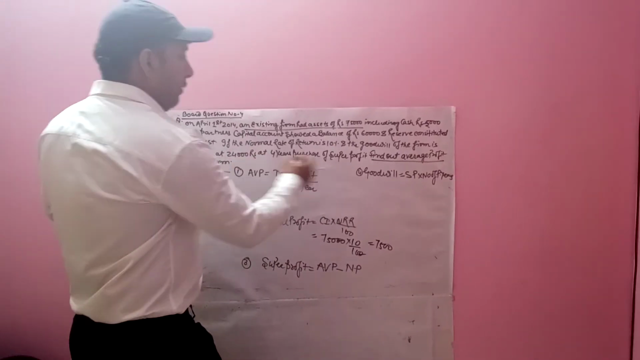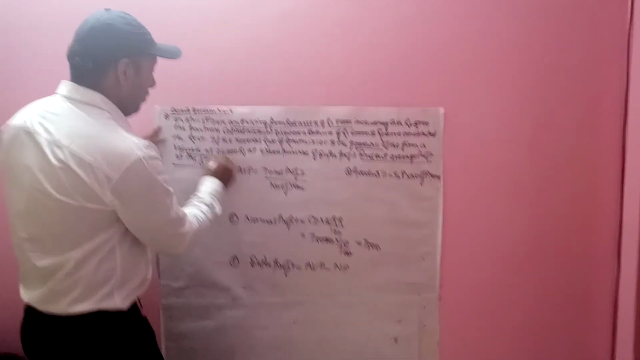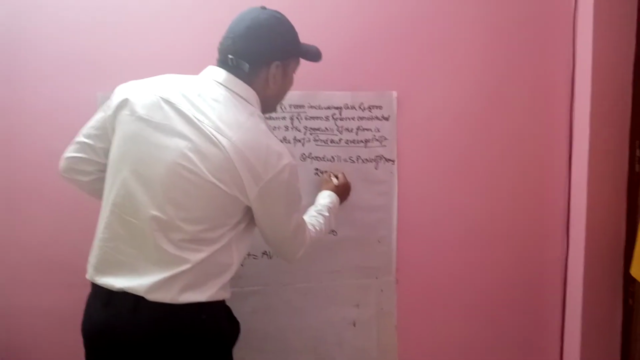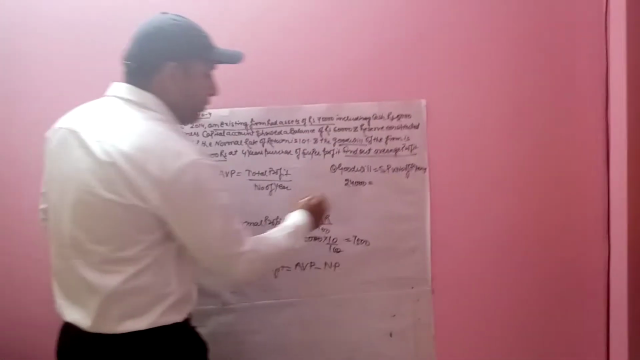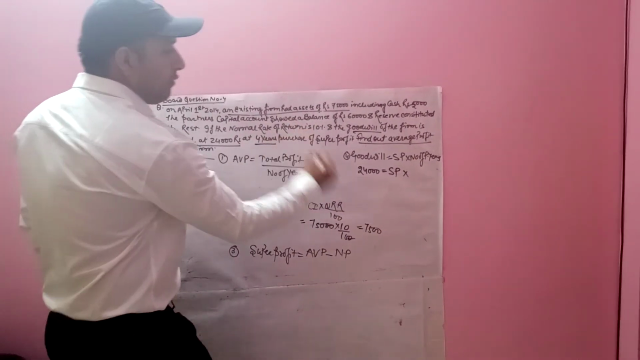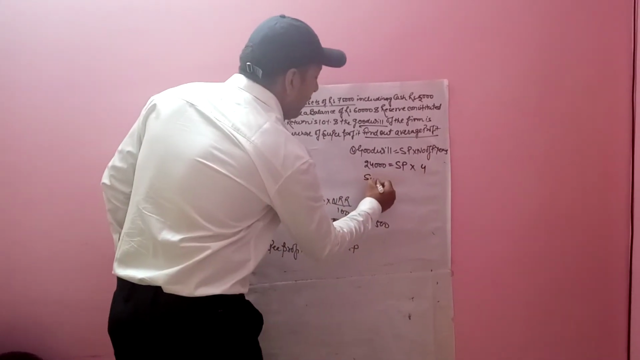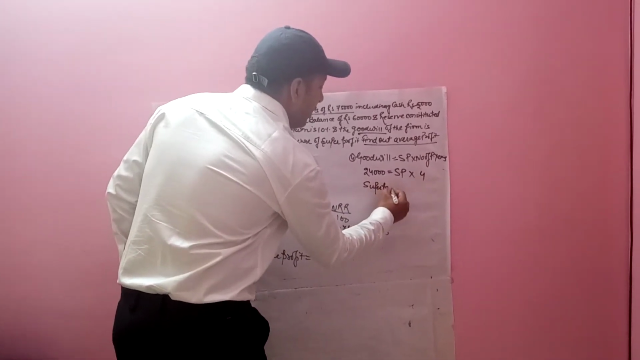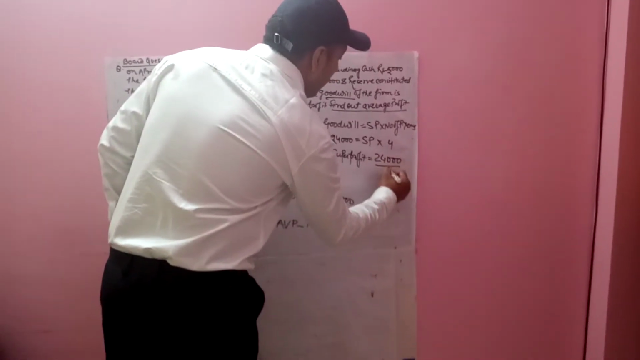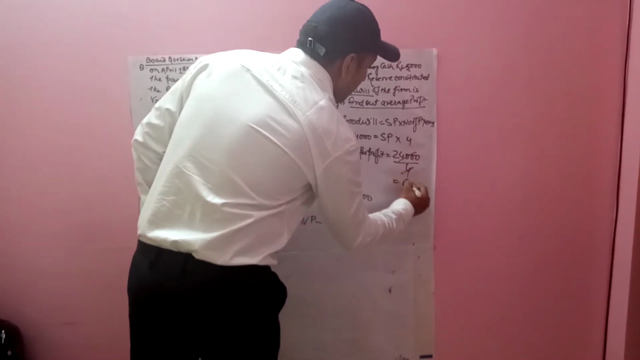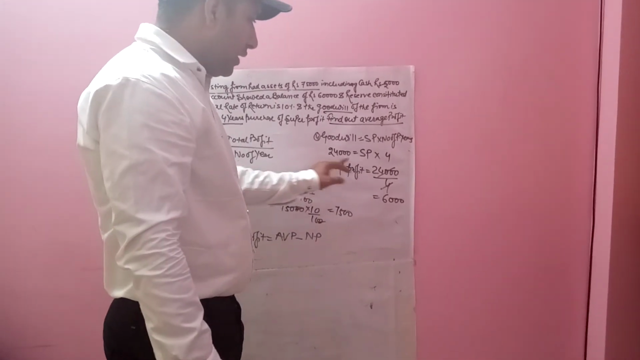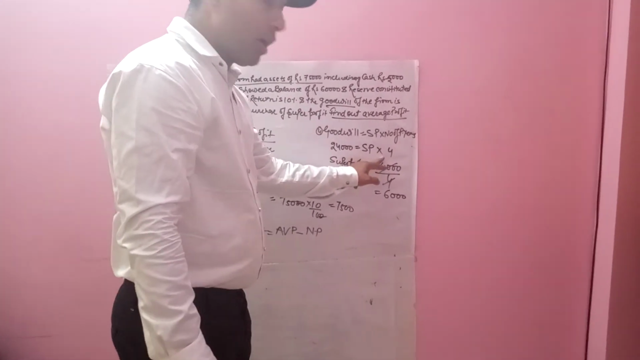Now the goodwill of the firm is valued at 24,000. So 24,000 goodwill has been given in the question. SP not given in the question. So goodwill is super profit into number of purchase years, 4. So super profit is equal to 24,000 divided by 4, it means the super profit will be 6,000. 24,000 goodwill is equal to super profit into number of purchase years.